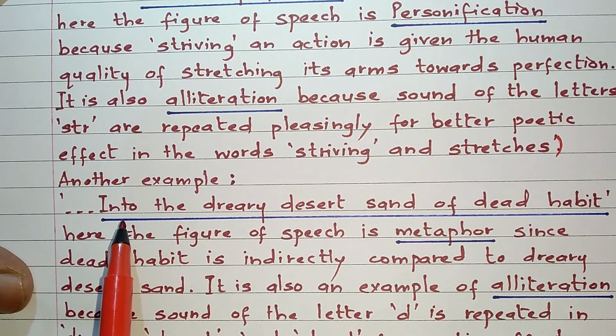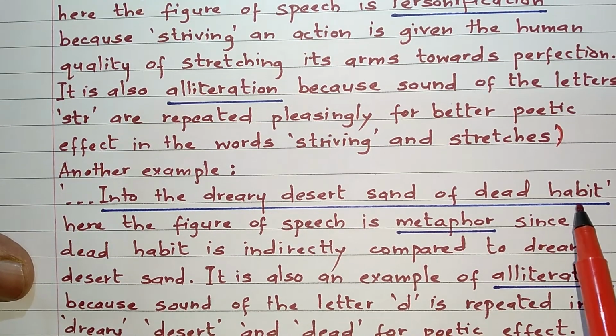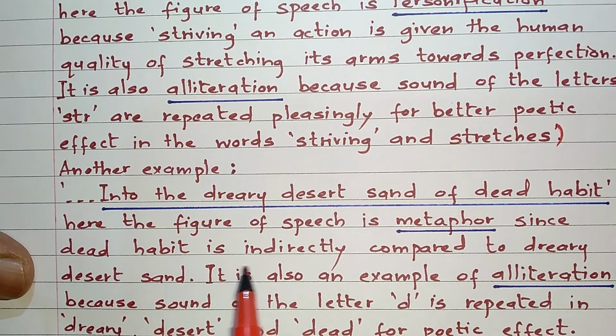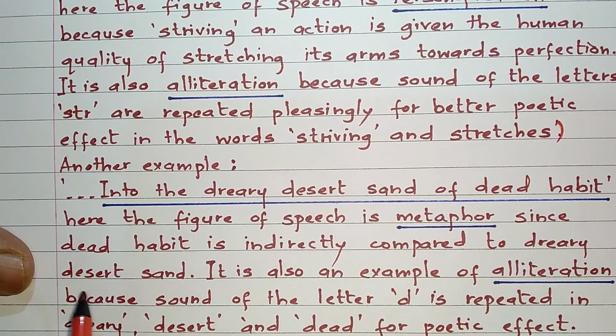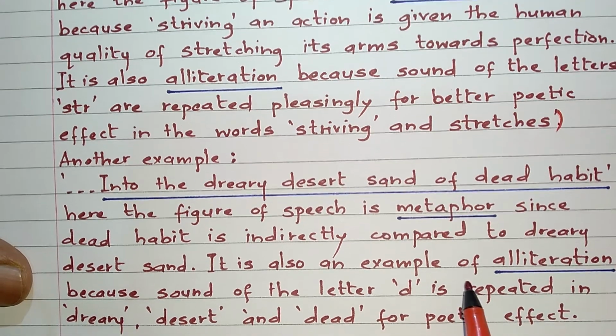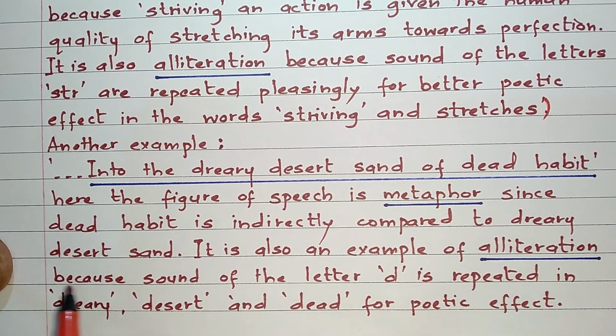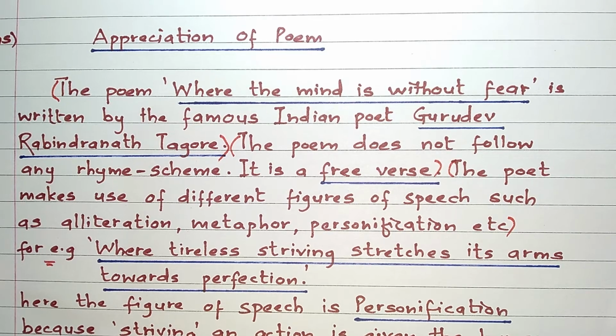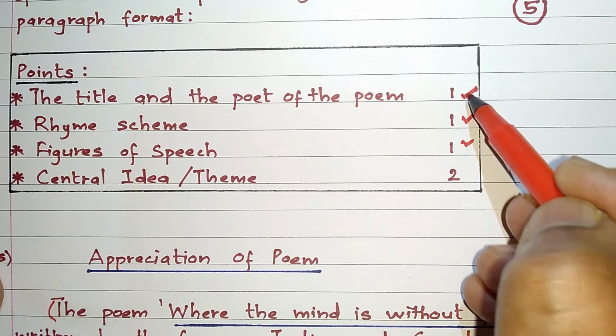Another example, into the dreary desert sand of dead habit. Here the figure of speech is metaphor, since dead habit is indirectly compared to dreary desert sand. It is also an example of alliteration because the sound of the letter D is repeated in dreary, desert and dead habit. So friends, my first paragraph comes to an end. I have covered all the three important first points.